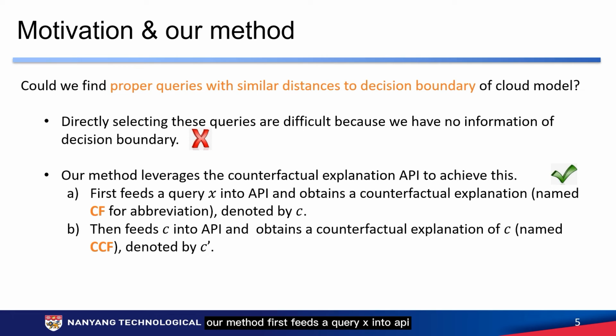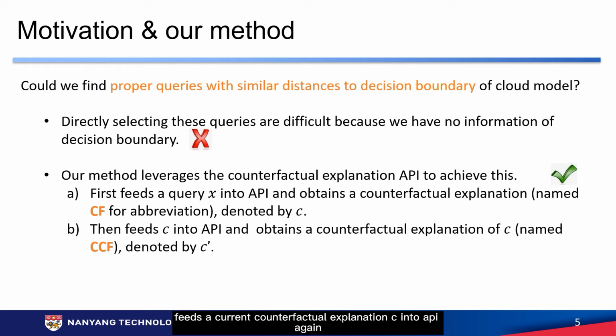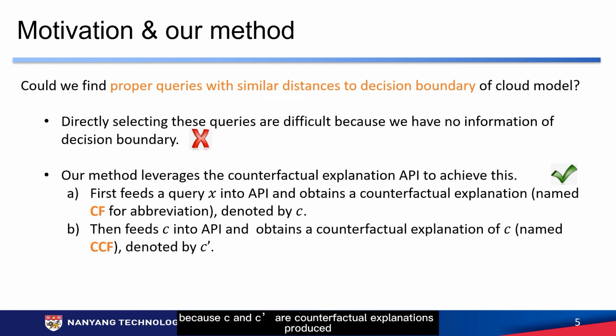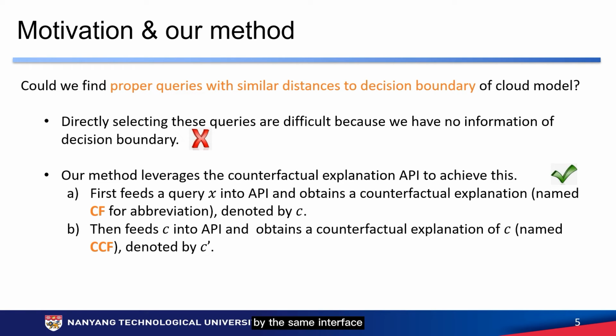Our method first feeds a query X into the API and obtains a counterfactual explanation denoted by C. Then it feeds the current counterfactual explanation C into the API again, and obtains a counterfactual explanation of C denoted by C prime. Because C and C prime are counterfactual explanations produced by the same interface, they are both close to the decision boundary of the cloud model, but with different predictions.